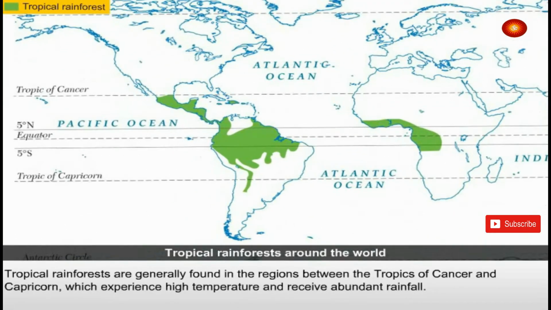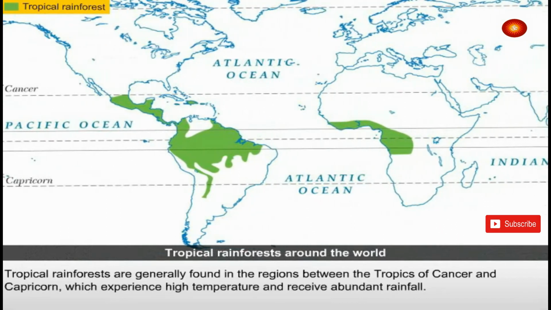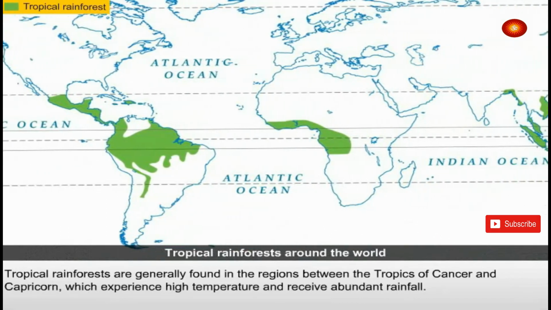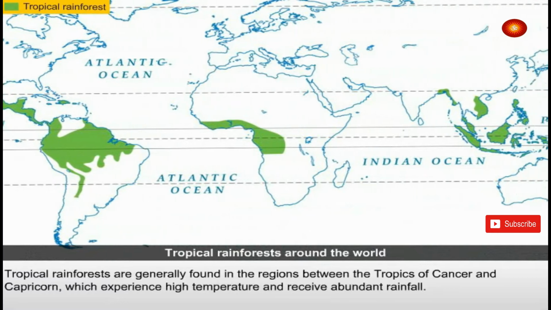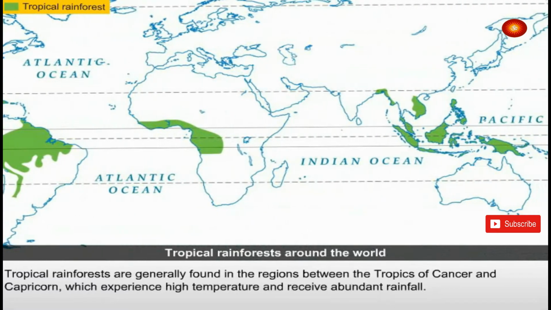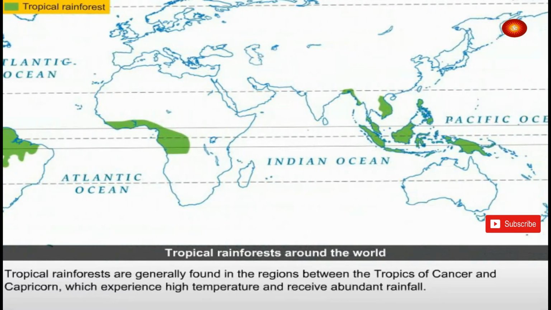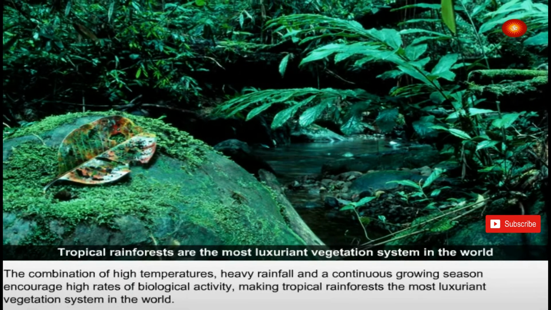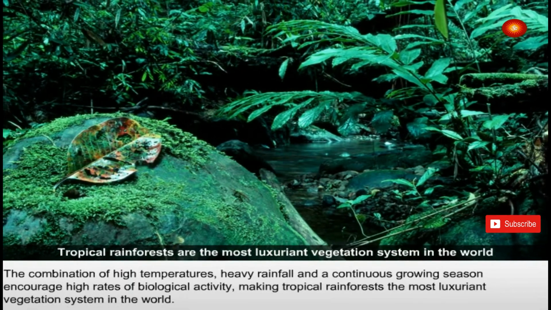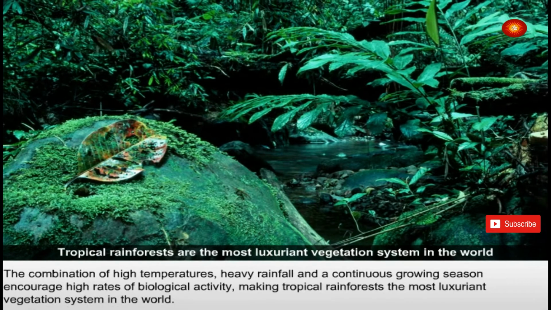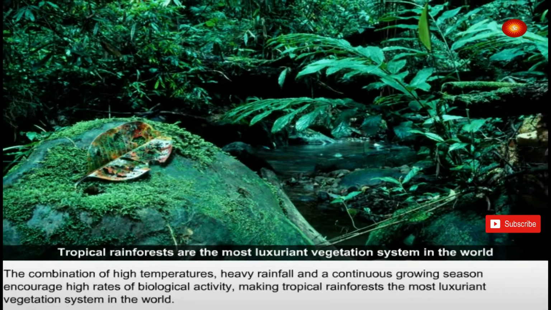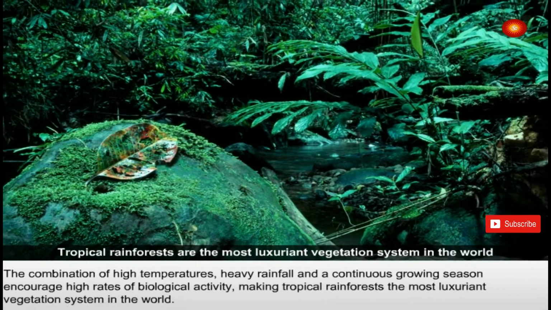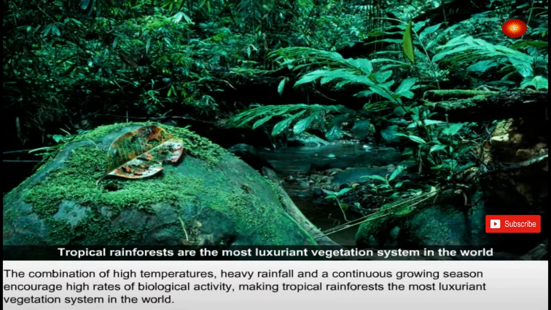Tropical rainforests are generally found in the regions between the tropics of Cancer and Capricorn, which experience high temperature and receive abundant rainfall. The combination of high temperatures, heavy rainfall, and a continuous growing season encourage high rates of biological activity, making tropical rainforests the most luxuriant vegetation system in the world.